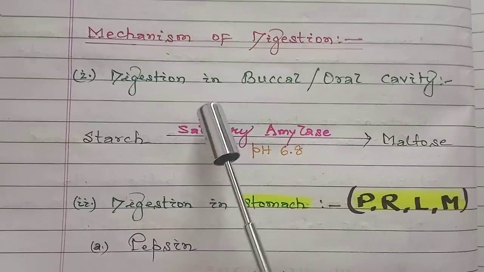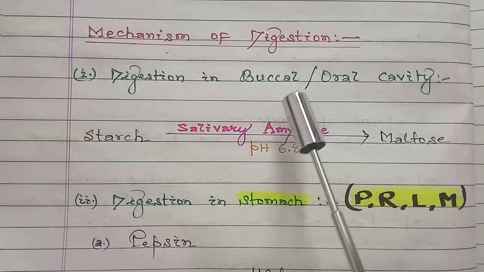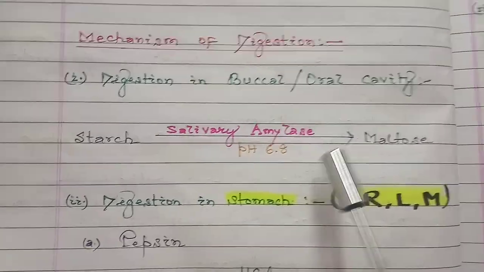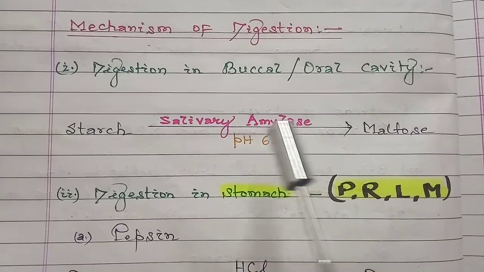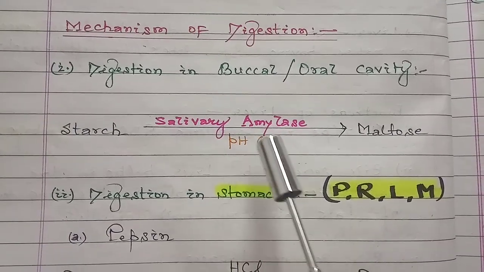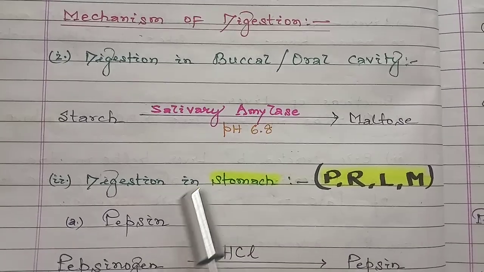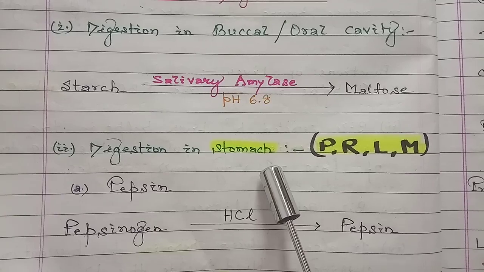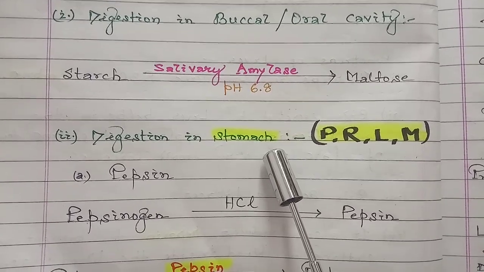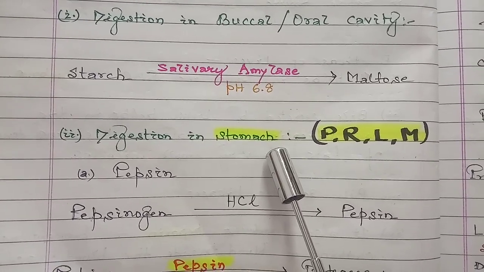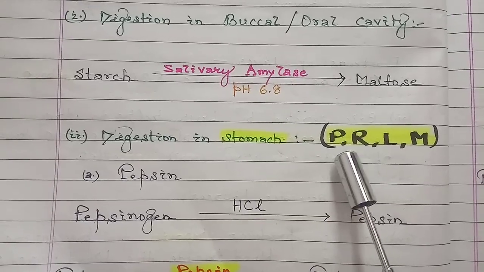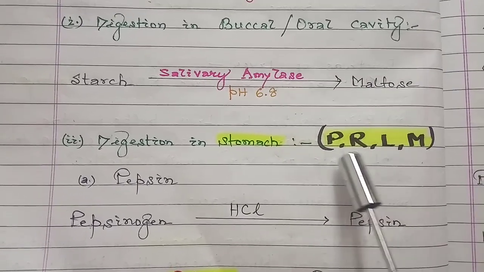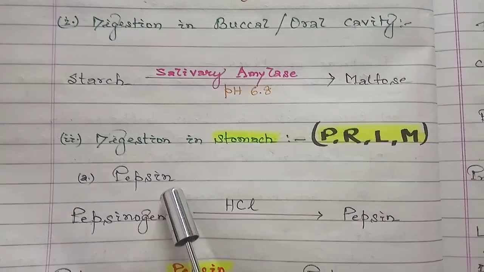So starting from the mouth, the oral cavity, or buccal cavity, the starch gets converted into maltose in the presence of the enzyme salivary amylase. Second, digestion in the stomach. The stomach has gastric glands which release certain enzymes, and we have framed a mnemonic to learn it, that is PRLM. Here P stands for pepsin.